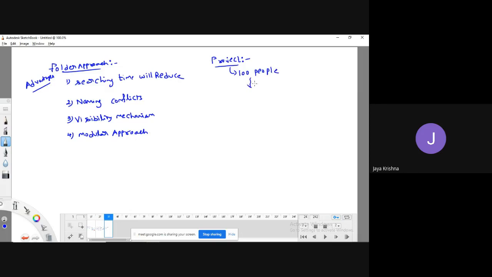These 100 people will develop a huge number of files. We can't think that every person will give a different name to all files. There is a chance that some people will give similar names based on the requirement. So here we get one kind of conflict, a naming conflict. Once we follow this kind of approach, we can overcome this problem.